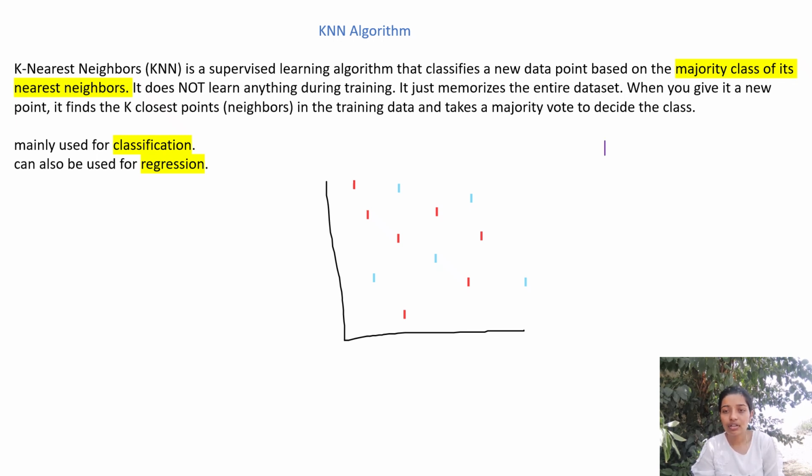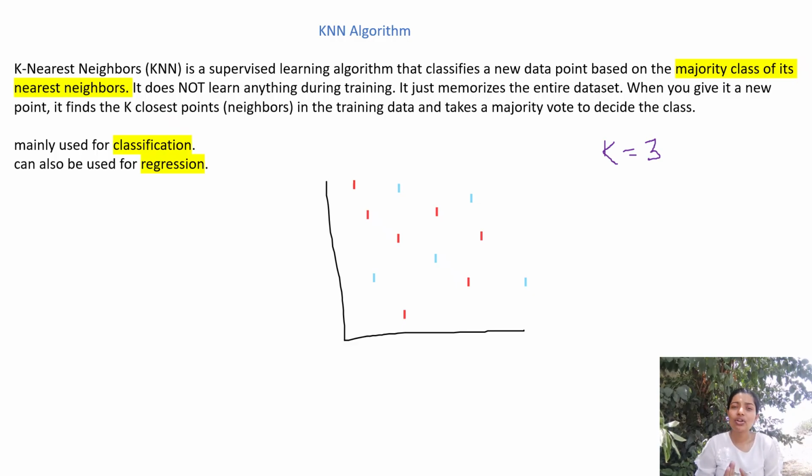Let us say k is equal to 3. Mostly we consider the value of k to be an odd number. Why? Because for classification we perform voting, and for that reason we prefer it to be odd, but you can consider any value of k. It can be any number.